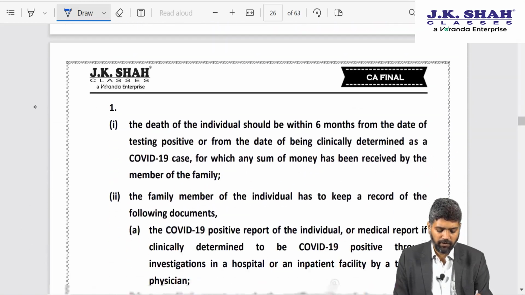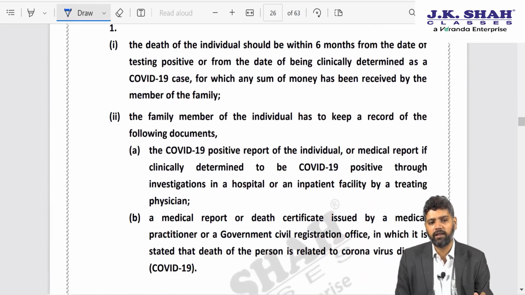Here certain conditions are prescribed which are same as what we saw earlier. You have to maintain all the reports relating to COVID. Fair enough.